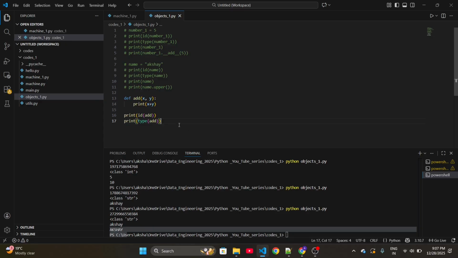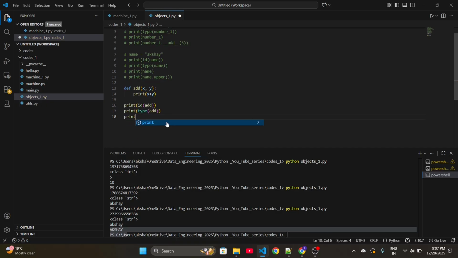Now see, in the case of a function, it will not store a value the way we store a value in a string or number, but it will store the metadata required for execution. So it will store the byte code of the function, the function name, and default arguments. We have a way to access those things.